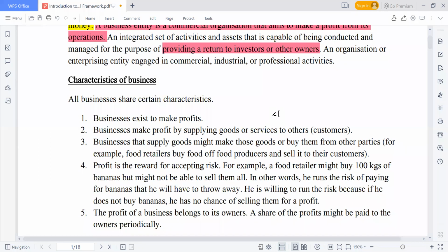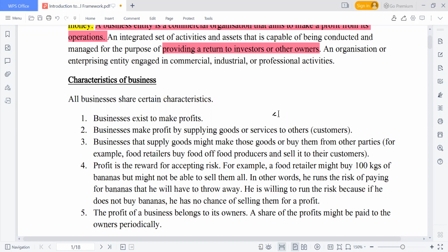The majority of business organizations exist to make profit, but we see a few of them, maybe like the NGO, the not-for-profit making organization. The main aim is not to make profits, but the majority of business is to make profit. Business can make profit by supplying goods or services to others, which is what we call the customer.